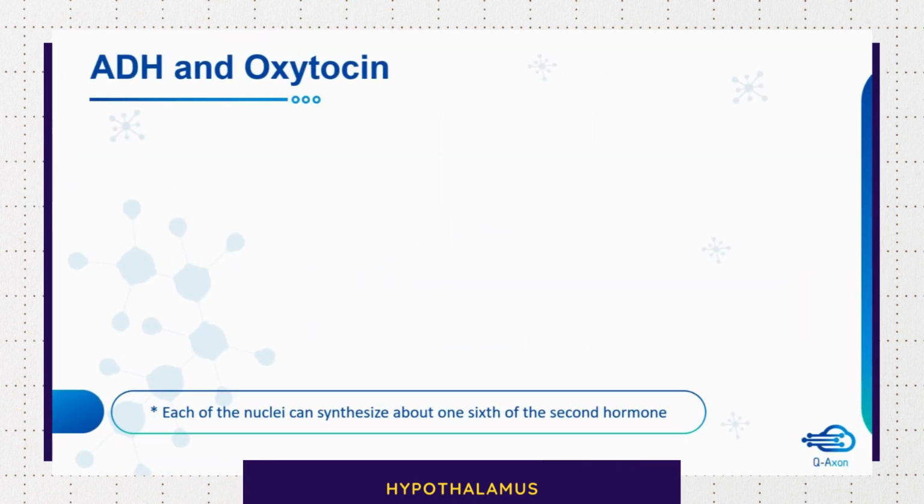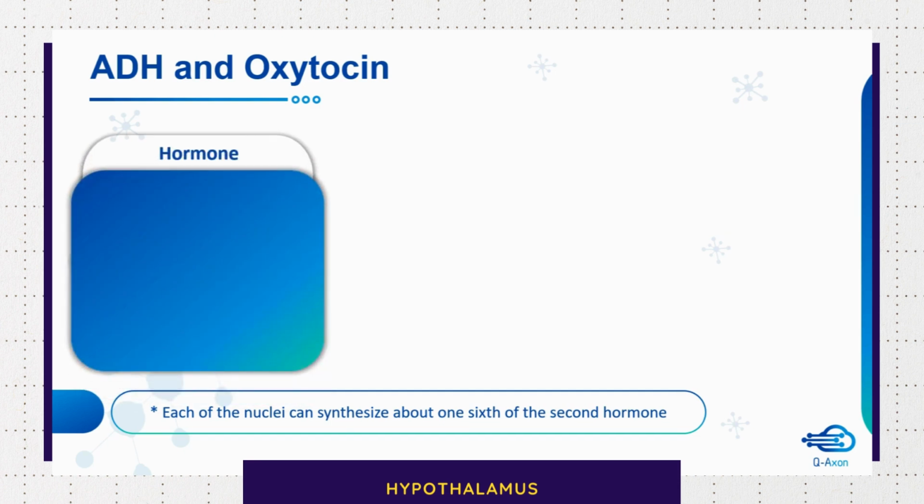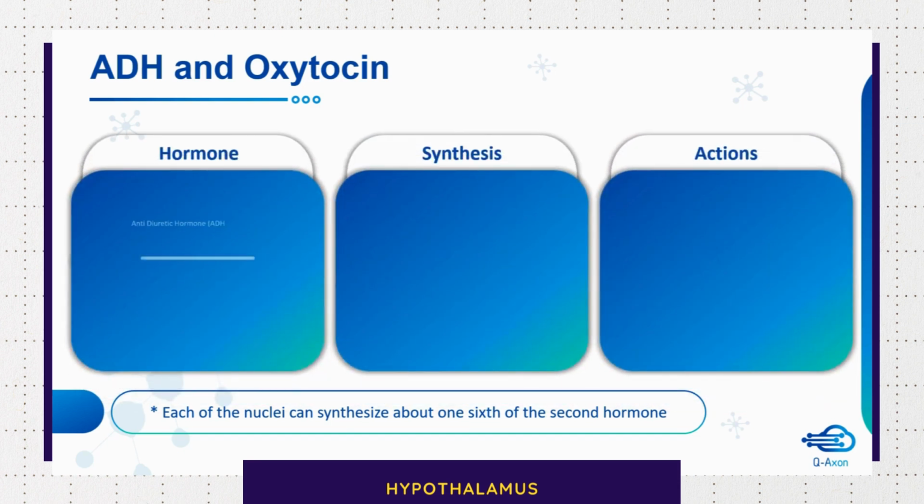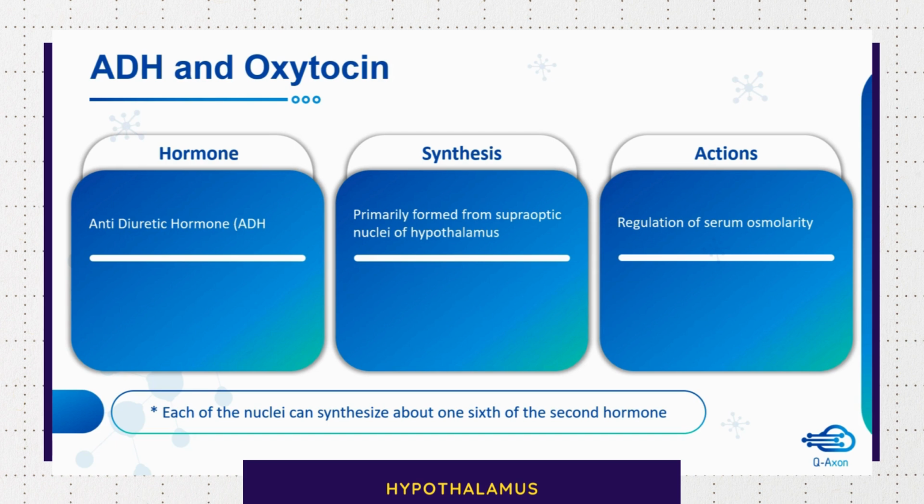Then let's see about antidiuretic hormone and oxytocin. Antidiuretic hormone is primarily formed from the supraoptic nuclei of the hypothalamus, and ADH plays a main role in the regulation of serum osmolarity.